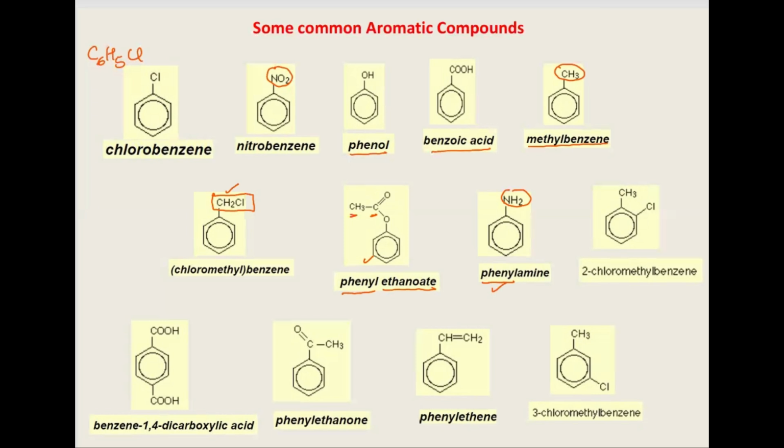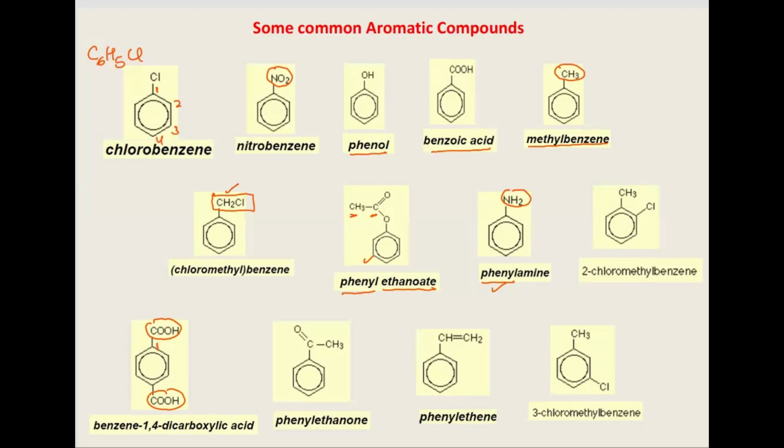Okay. Then these are some other compounds, like when the COOH group is attached to it, you call it benzoic acid. But because two COOH groups have been attached, when you start numbering, one more thing: whichever carbon the group is attached to, you number it as 1. Then you can go either this way, clockwise, or anti-clockwise.